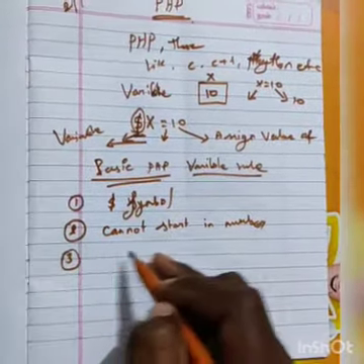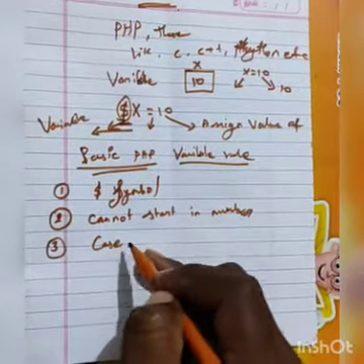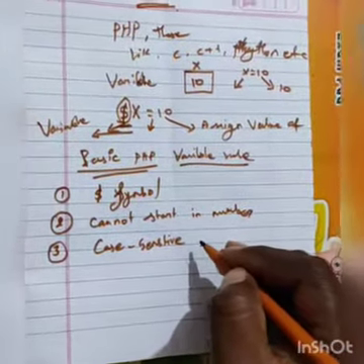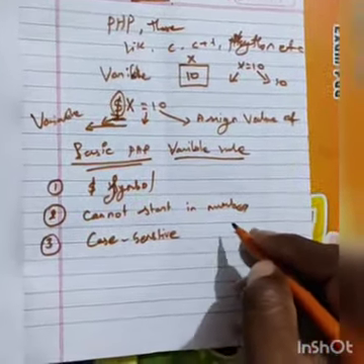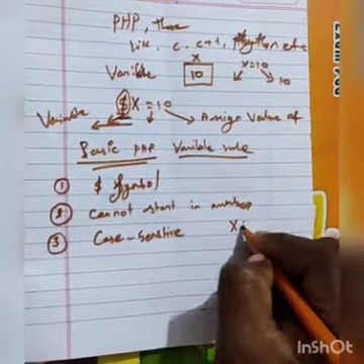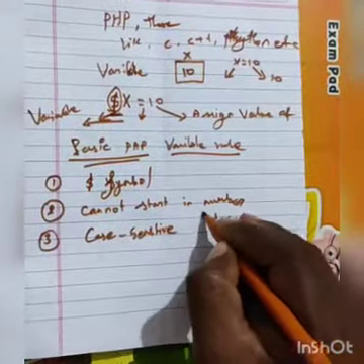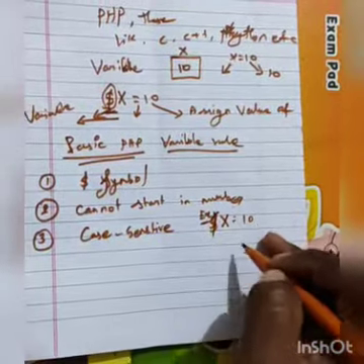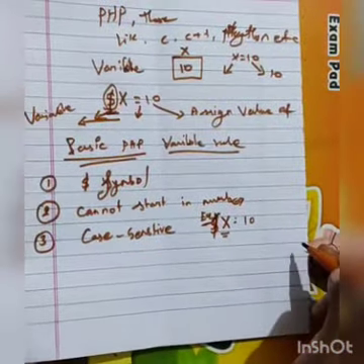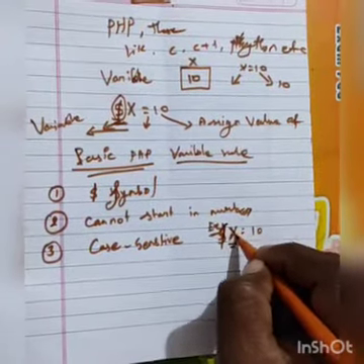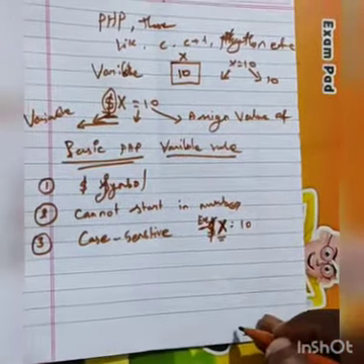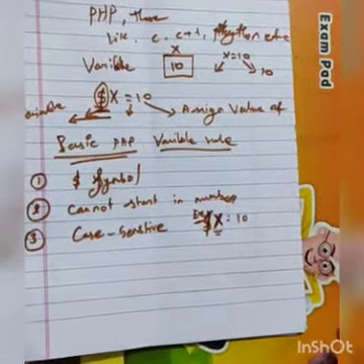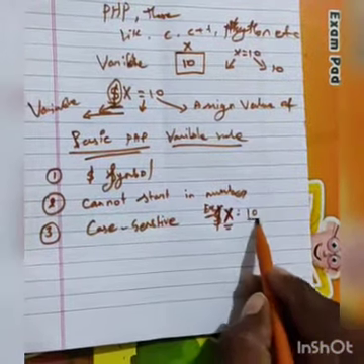Then the fourth rule: PHP is a case sensitive language. Sir, what does case sensitive mean for a variable name? See here, $x is equal to 10 with a capital X, and a small x is a different variable. Wherever you use capital X, its value is 10.